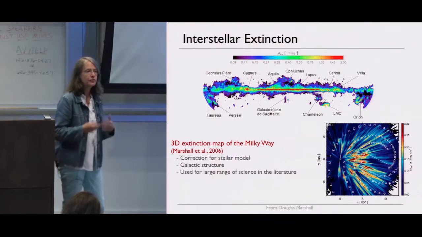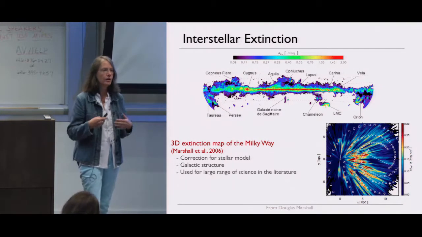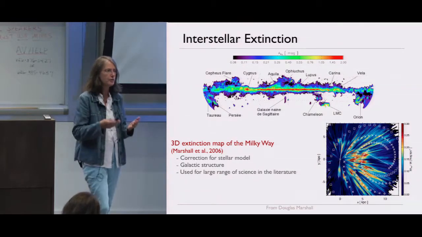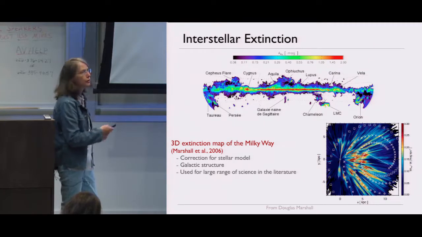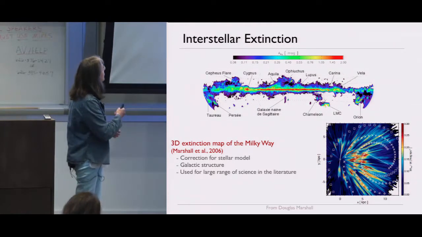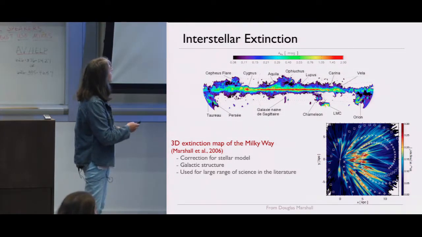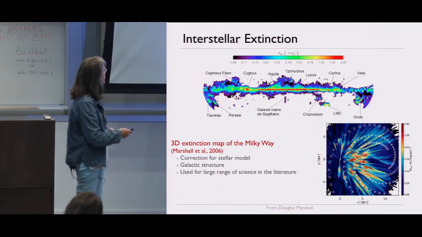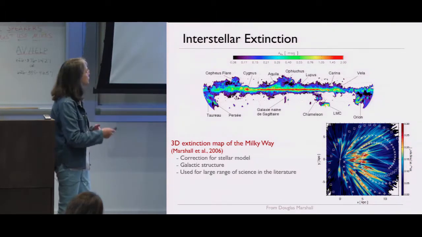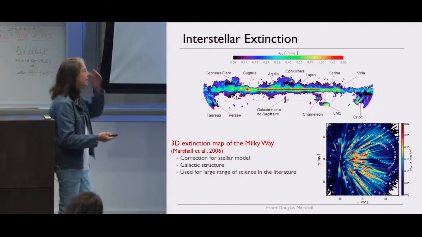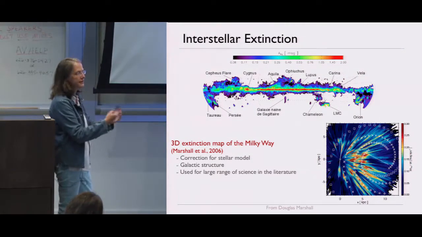But the extinction is not smooth. So on top of this large-scale structure, we need to have information in more detail. We need to know where the clouds are and so on. So this is a map obtained by Marshall et al., based on the Besançon Galaxy model, trying to explain the 2MASS data accounting for the extinction.